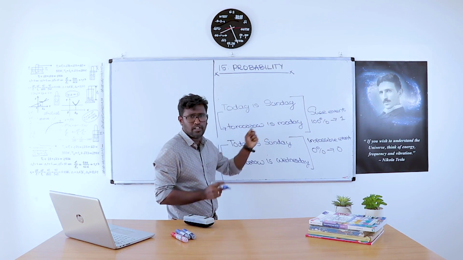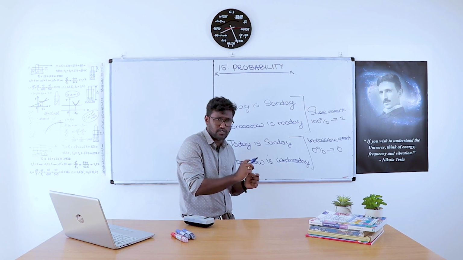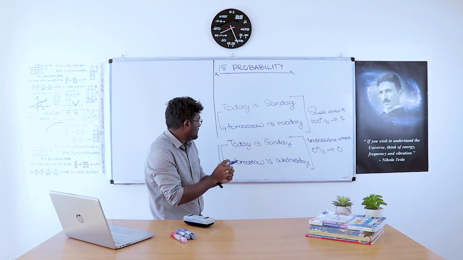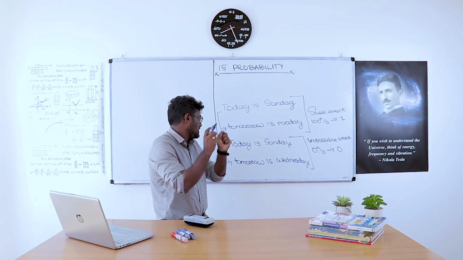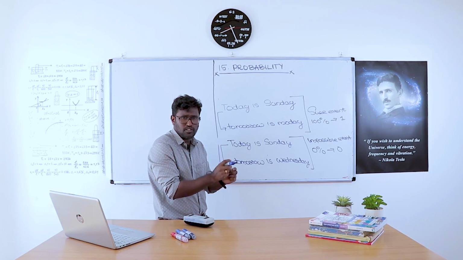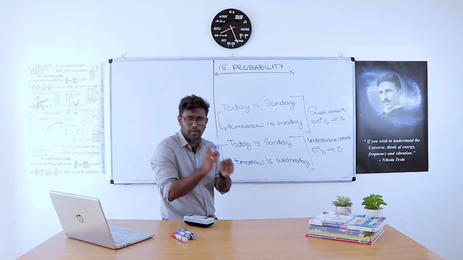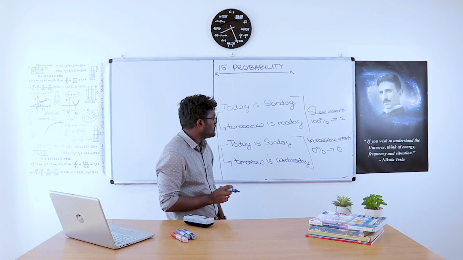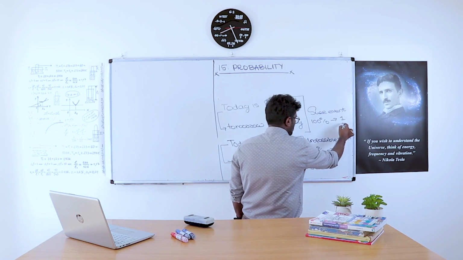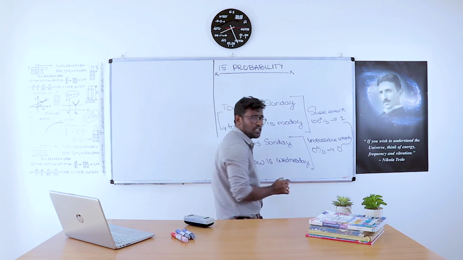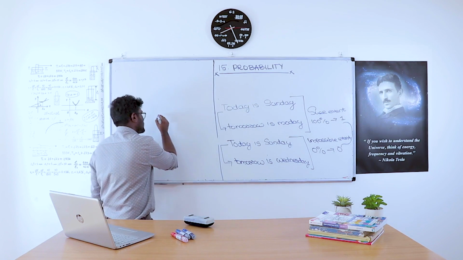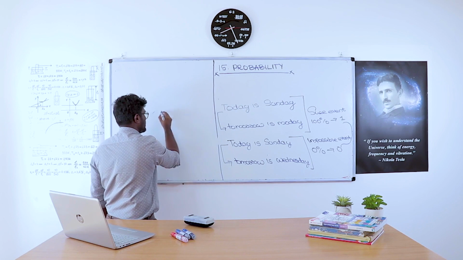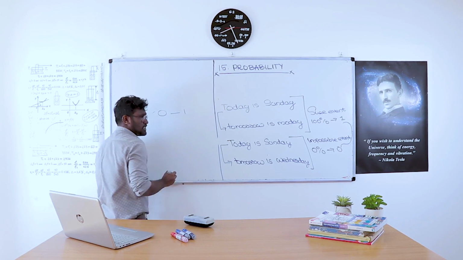So for a sure event, the chance in percentage is 100% and its probability is 1. For an impossible event, the chances are 0% and in probability it is mentioned as 0. So if there are any other chances in between them, the probability lies between 0 and 1.